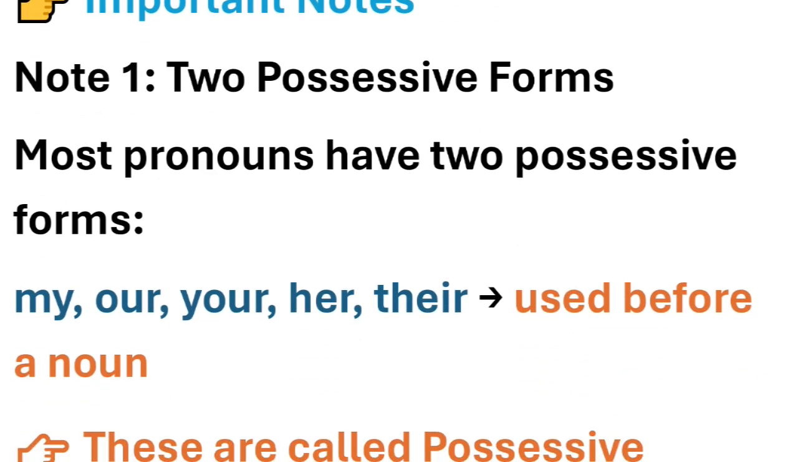Now, let's talk about an important note. Two possessive forms. Most pronouns have two possessive forms. Most of the pronouns have two possessive forms. My, our, your, her, their.